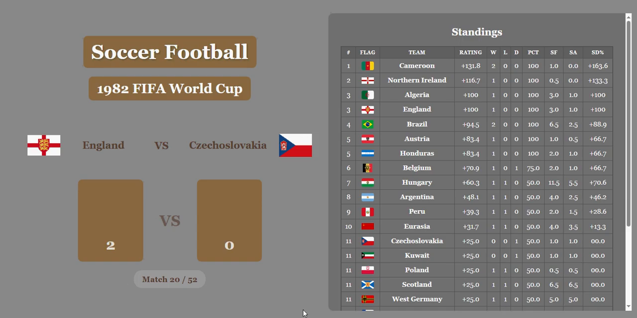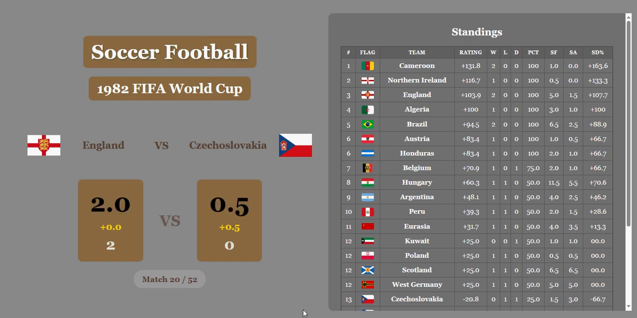England versus Czechoslovakia. England with a big win, and they're looking strong. Czechoslovakia gets a half goal. England now takes third place alone, before they were tied with Algeria. But let's see what happens now.